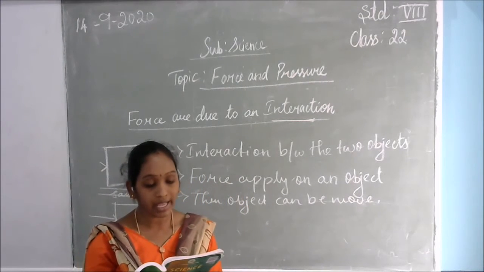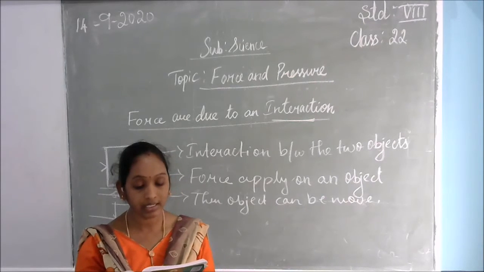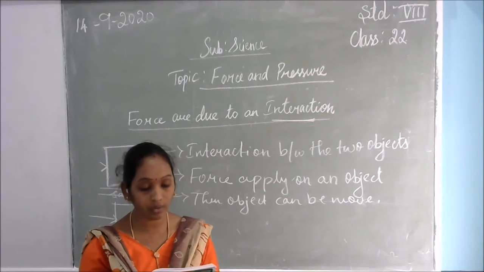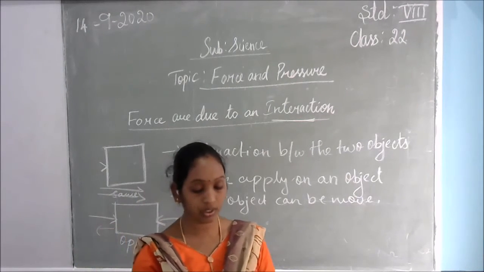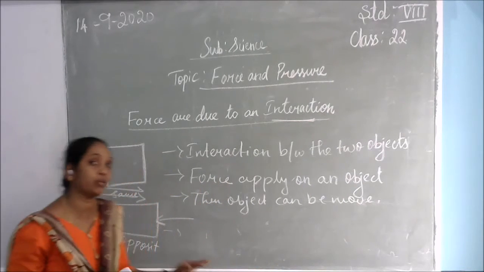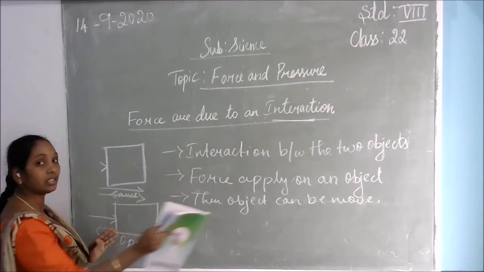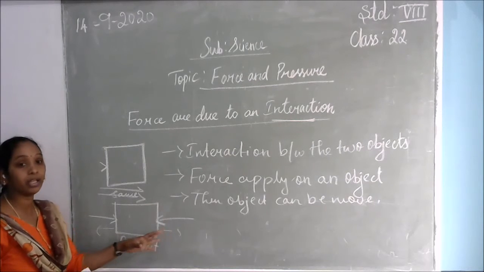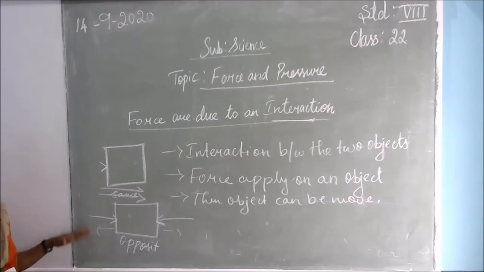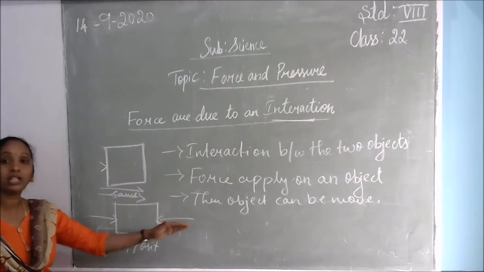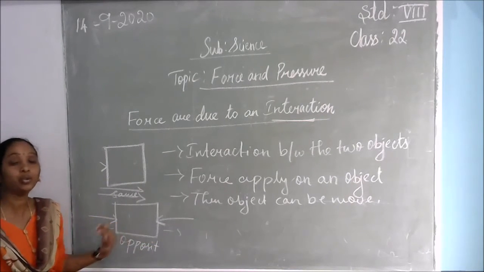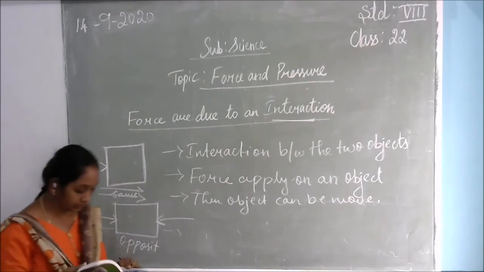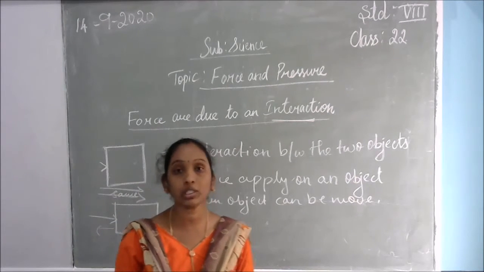Now push the same object but ask your friend to push it from the opposite side. Does the object move? No. If it does, note the direction in which it moves. Can you guess which one of you is applying a larger force? Suppose any one of them pushes very forcefully. What will happen? If the person on the opposite side is applying more force, your side will be pushed back. The opposite force is more compared to your side, so the side applying more force will move forward. So it depends on how much force we are applying.